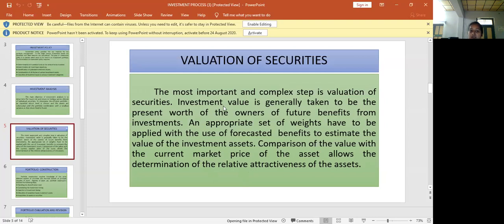And preferential shareholders have a fixed dividend at the time of purchasing the shares. They don't have any voting rights. So these are the investment